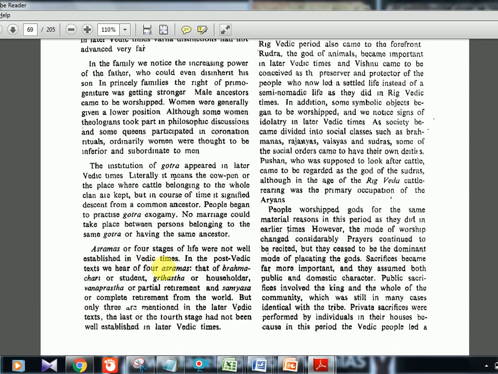Then ashramas, a different concept. Four ashramas are there, where brahmachari is there. Then grihastha, vanaprastha, and sannyasa. That is, you are first an individual or student who is not married. Then after that, grihastha, you will be married and you will be a householder. Then vanaprastha, where you will leave everything, take a retirement from life and go out of the house. Then sannyasa is again total retirement from the world. That is the four stages of life.